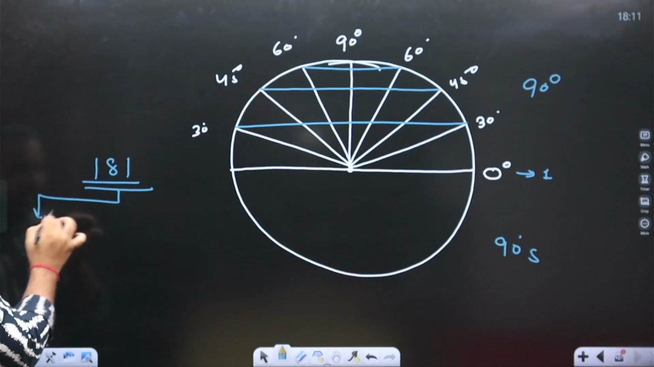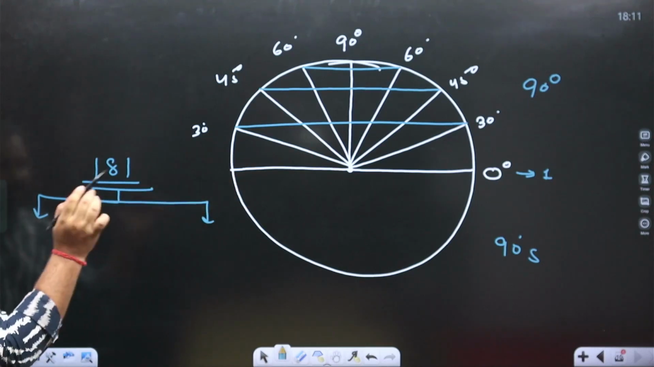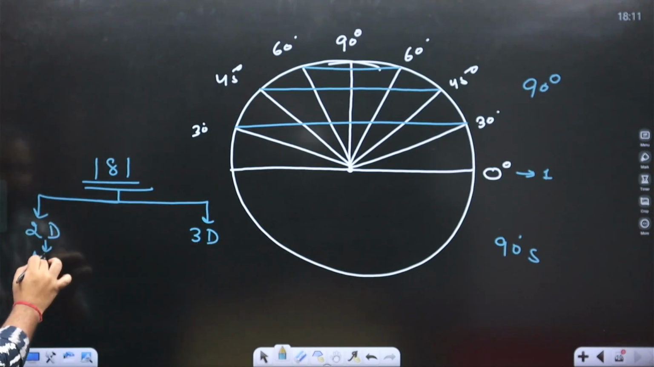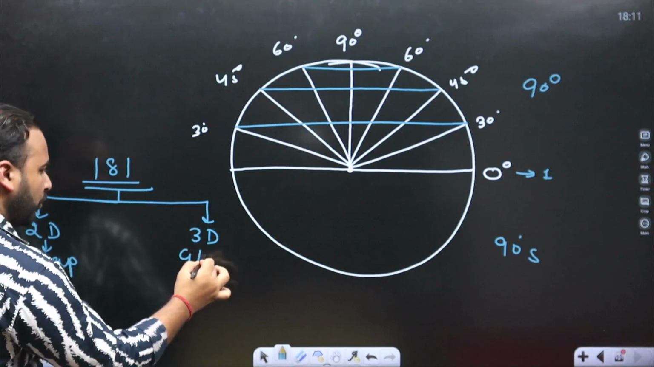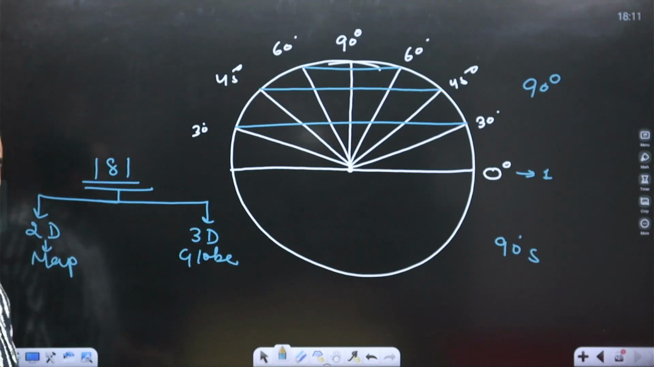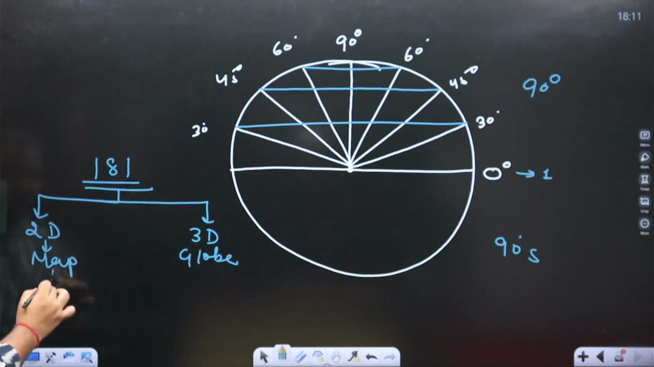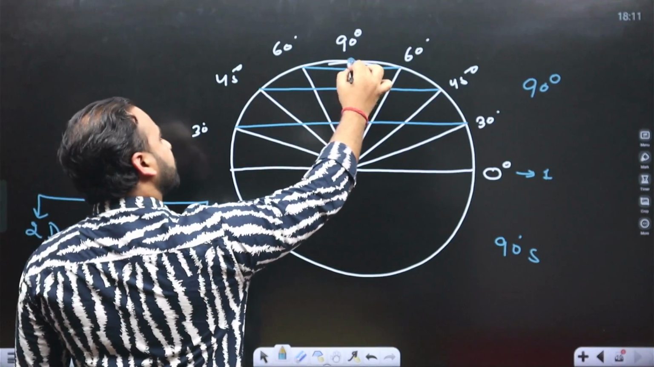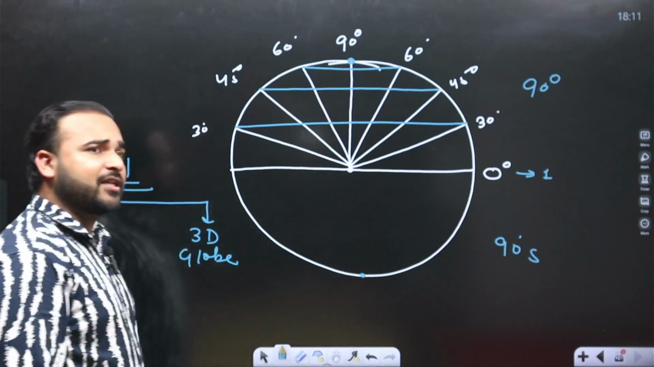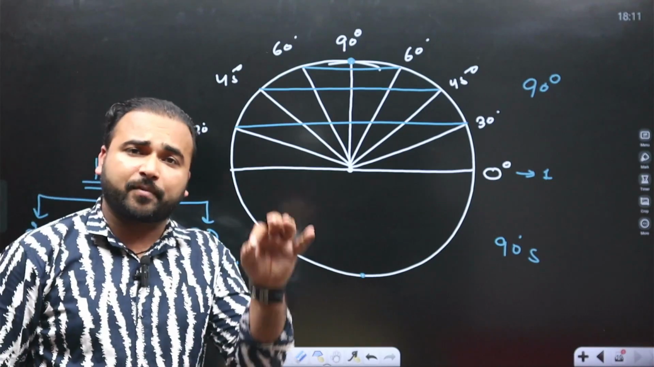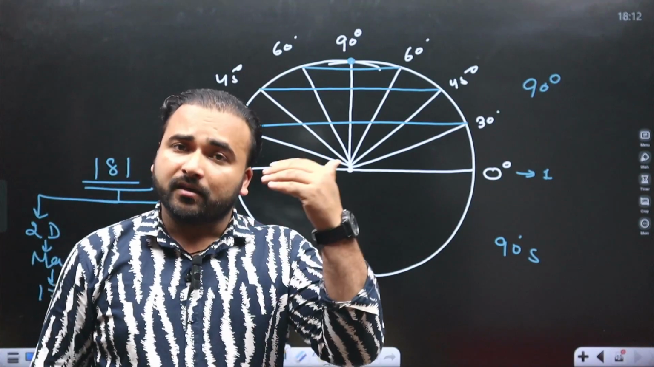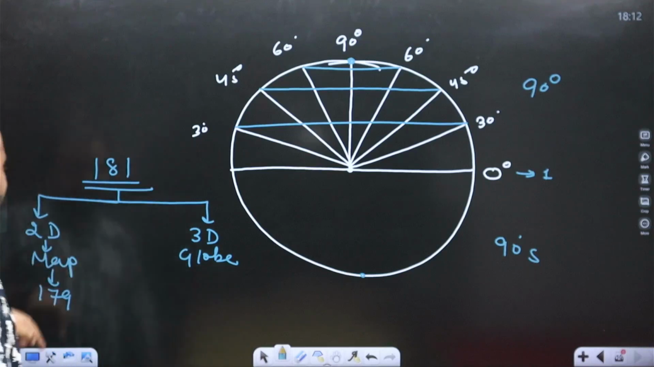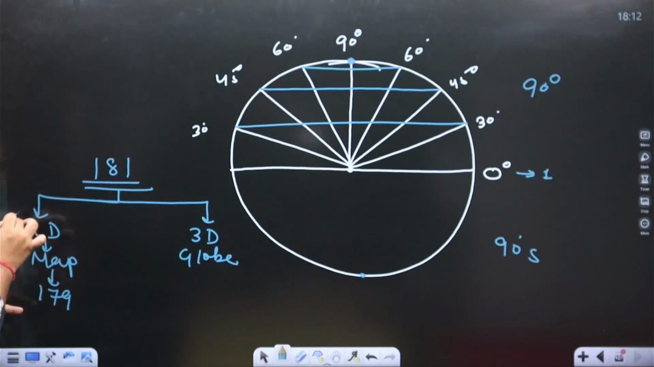actually we represent this type of graph in 2D and 3D. In 2D it is map, in 3D it is globe. On map there are only 179 latitude lines because 90 degree north and south are just points, and points can't be considered as lines. So the number is 179 if we take them on map or 2D.